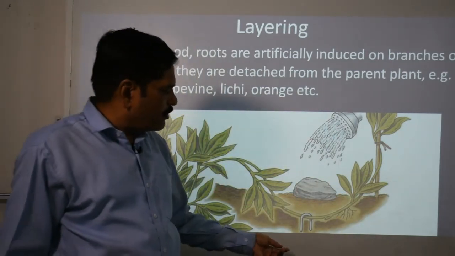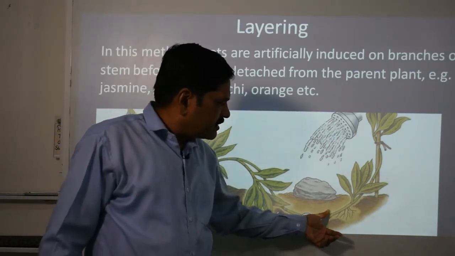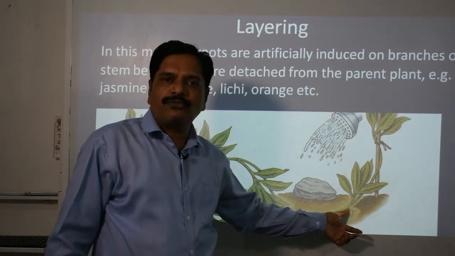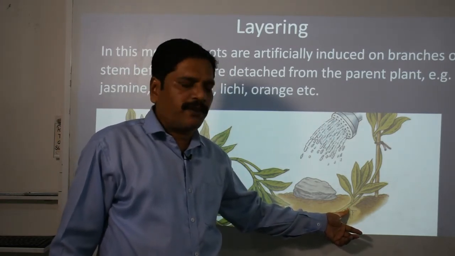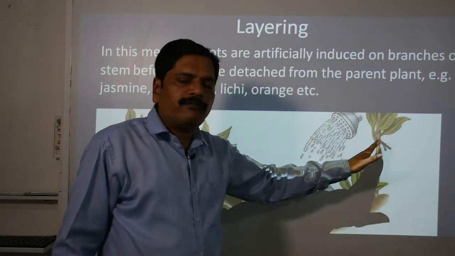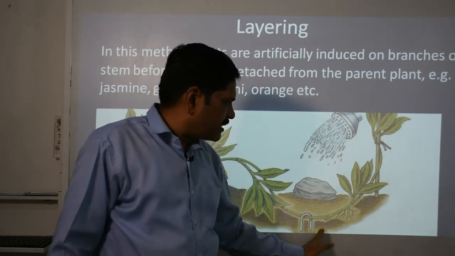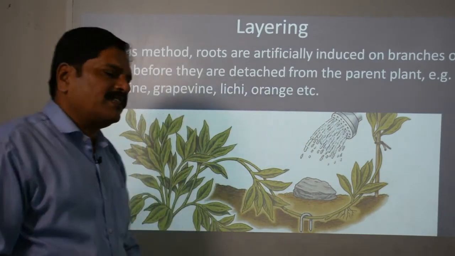Then after some time you will observe that the stem grows adventitious roots under the ground surface, and later this new plant becomes an individual one. By cutting it, you can shift it elsewhere.